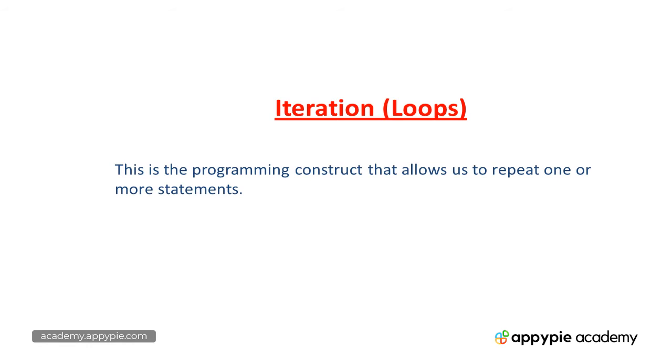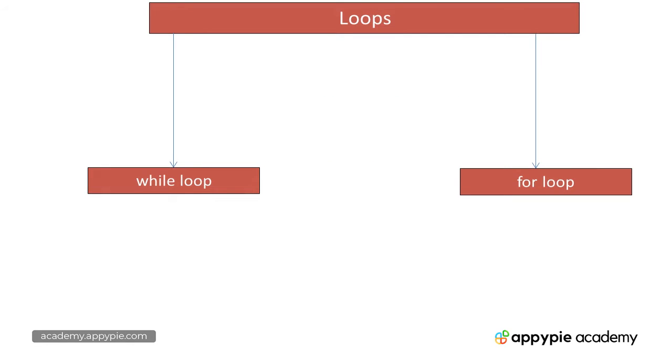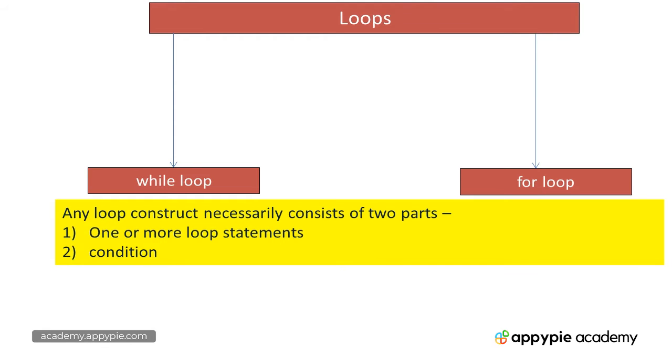Now see, loops in Python can be implemented using two types. One is while loop, another is for loop. As far as a loop is concerned, always remember any loop construct necessarily consists of two parts.